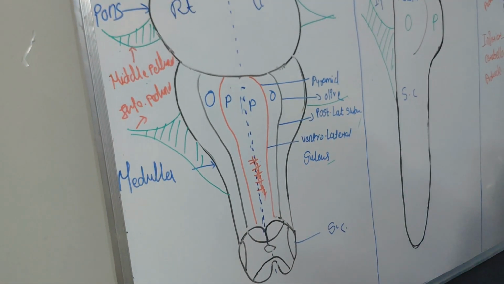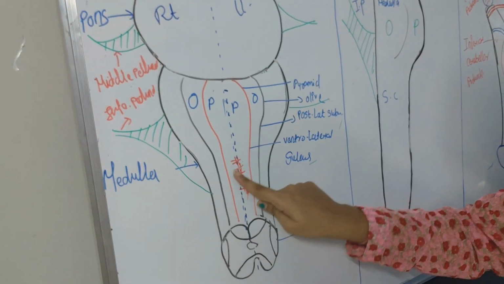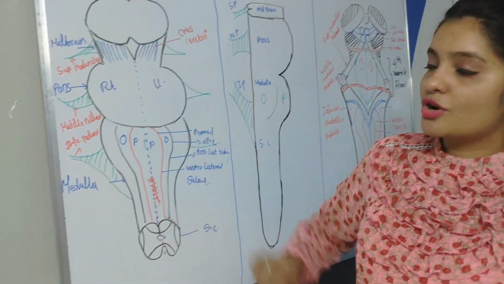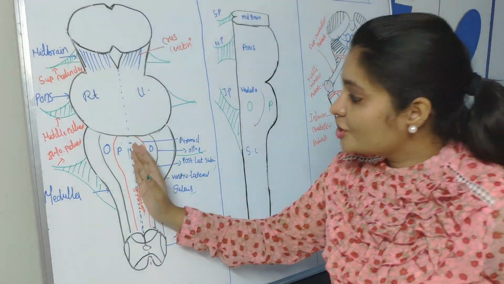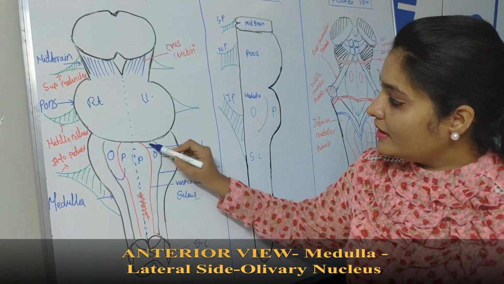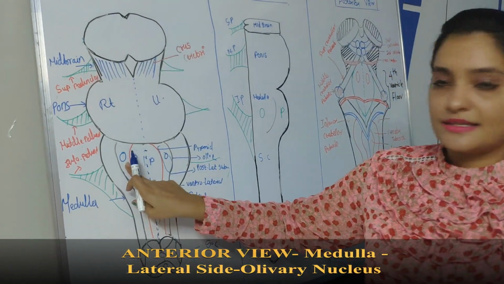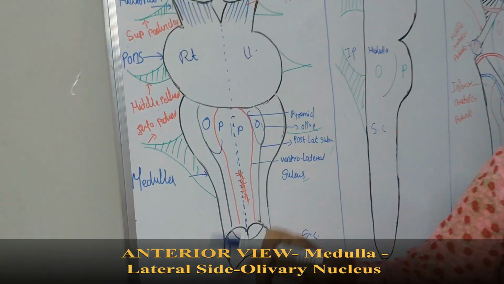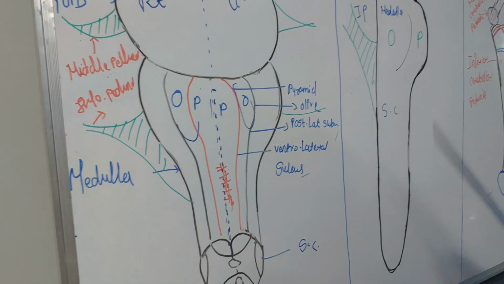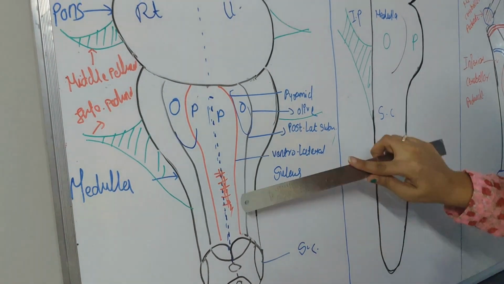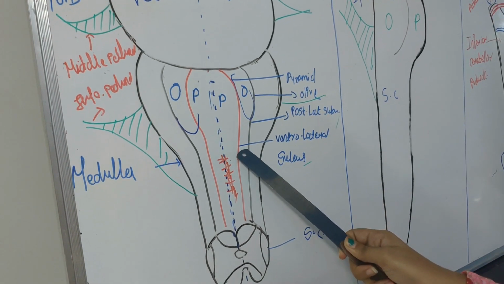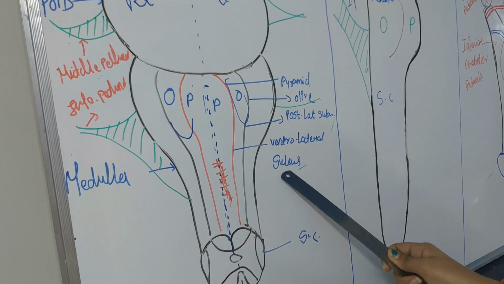Why? Because you know the corticospinal tract. Corticospinal tract decussates at this level. That is why this region is called the pyramidal region. Just beside the pyramidal region, just lateral to the pyramidal region, is called the olivary region. There are mainly two sulci, this red one and this black one. So the red sulcus is called the anterolateral sulcus.